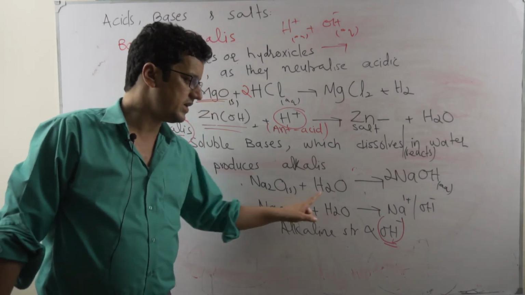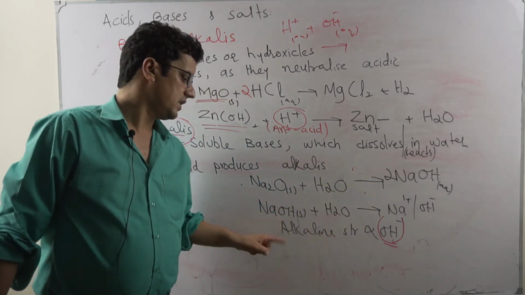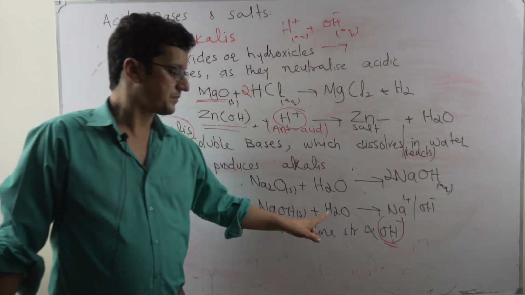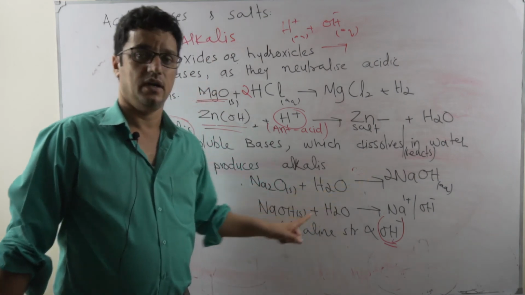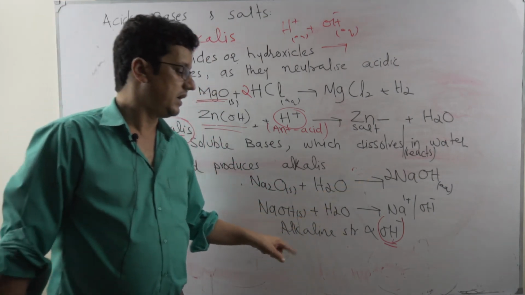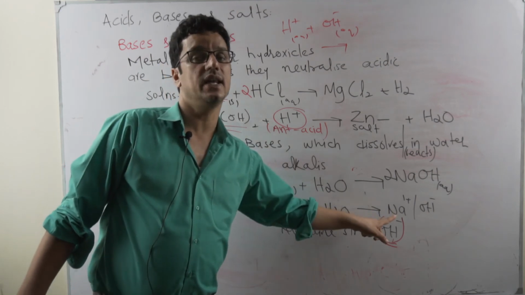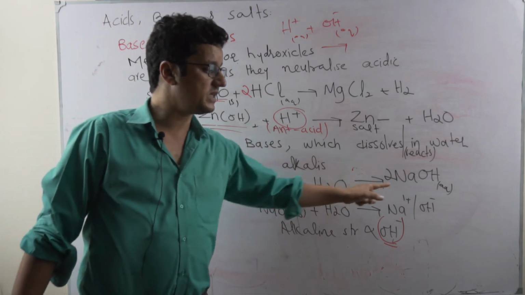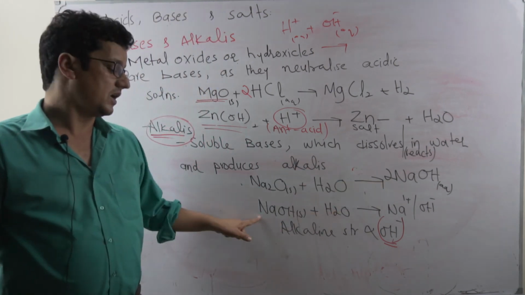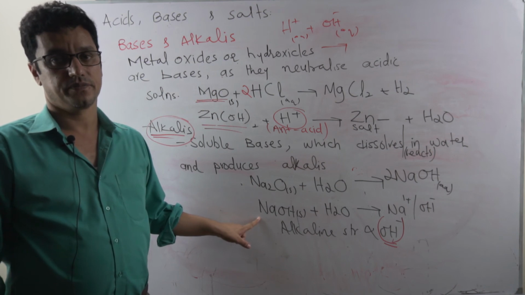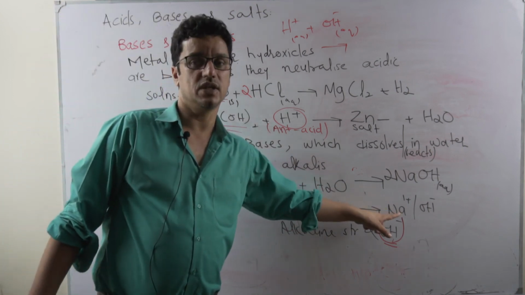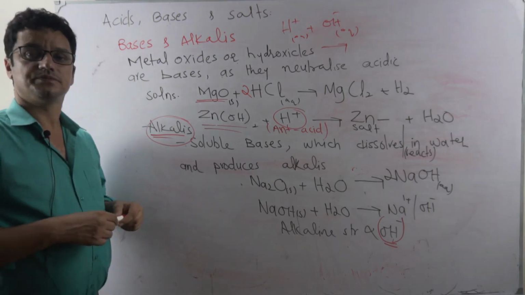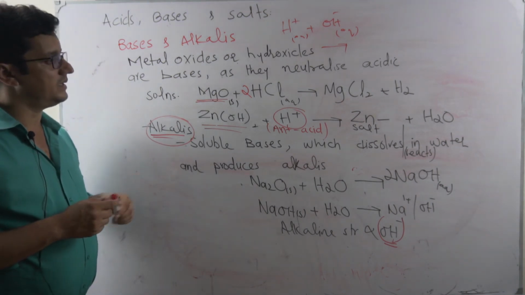Okay, sodium oxide reacts with water to produce sodium hydroxide. Sodium hydroxide solid, if it is already formed by this method and solidified, crystallized, and added into water, it provides an alkaline solution because it dissolves. So an oxide reacting with water provides alkalis, or a solid hydroxide that dissolves in water makes solutions; they are the alkalis. Okay, we'll see some alkalis and their chemical reactions.